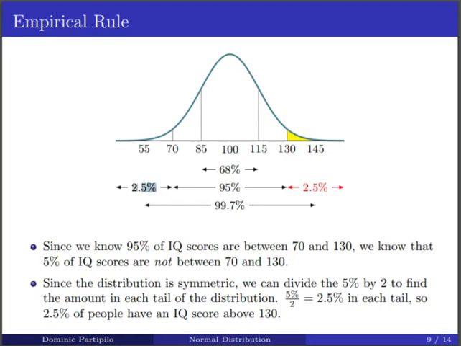So in other words, we have 2.5% in the left tail and 2.5% in the right tail, and that makes up the remaining 5%. But what this does for us is now it tells us what's above 130. Now we know that approximately 2.5% of the observations are going to be above 130. So to answer the question, approximately 2.5% of people have an IQ score above 130.